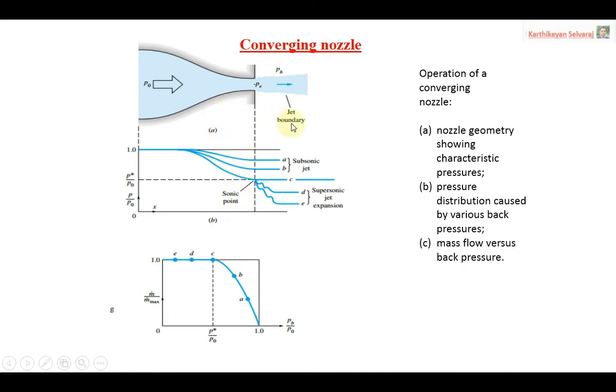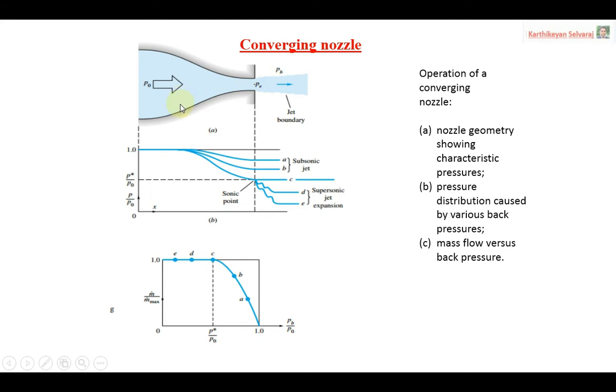The first condition: we are going to gradually decrease the back pressure BP. As the back pressure decreases, in these cases your critical pressure is higher than the back pressure. The first case AB, we are dealing with AB. Here the back pressure is reduced but at the same time the critical pressure is higher than the back pressure, so the pressure at the throat will be greater. Throughout, the flow will be subsonic. That is the first case.